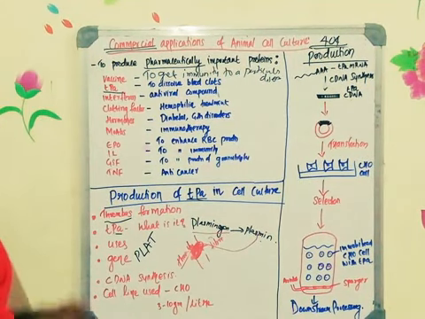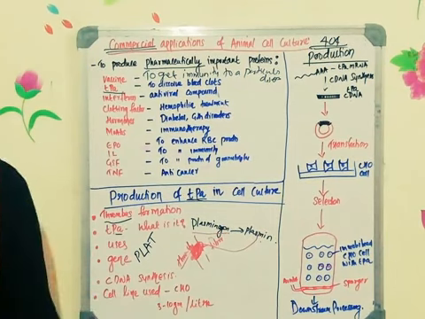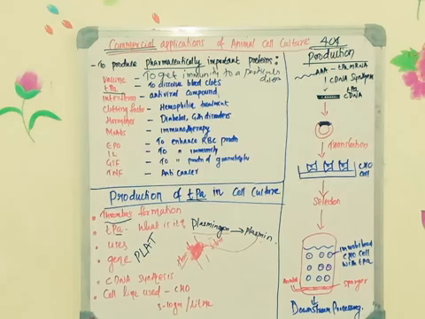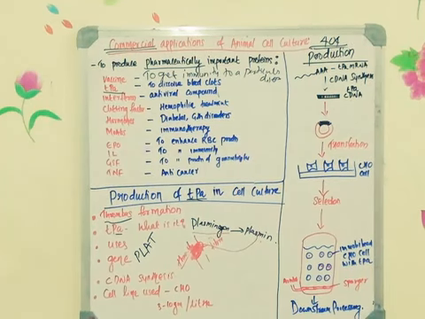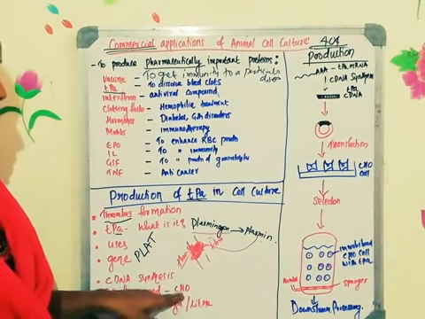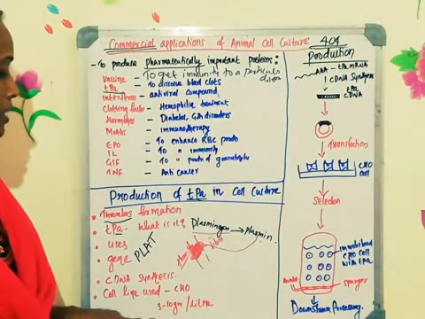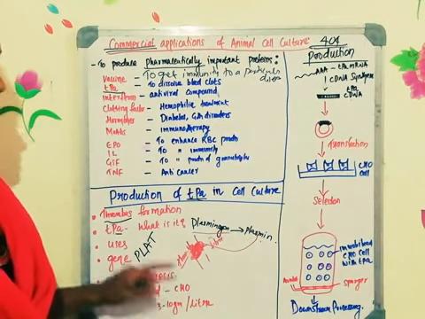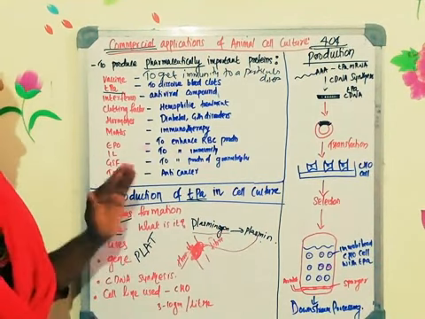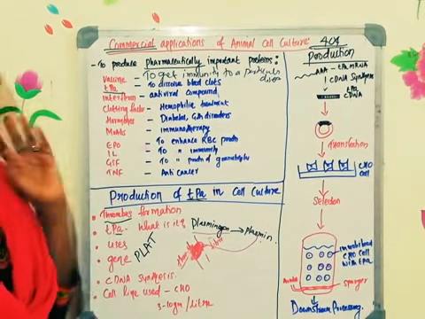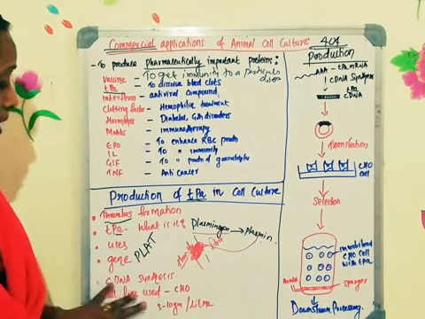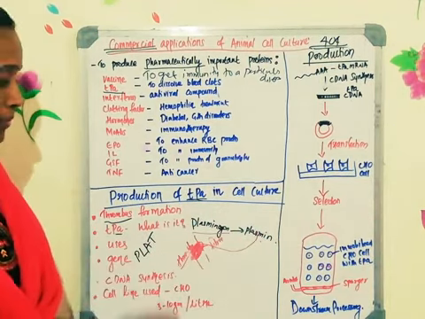For this cloning purpose, we will be using a cell line known as CHO. You must have heard about the CHO cell line. CHO stands for Chinese hamster ovarian cells. It is one of the most widely used cell lines for the culture process, because the production rate of CHO is 3 to 10 grams per liter. 3 to 10 grams of the product will be formed per liter of media.